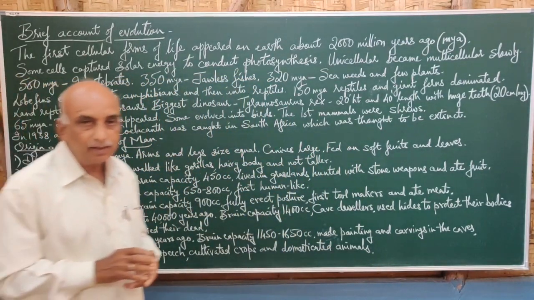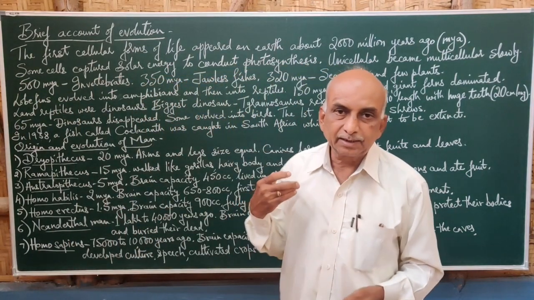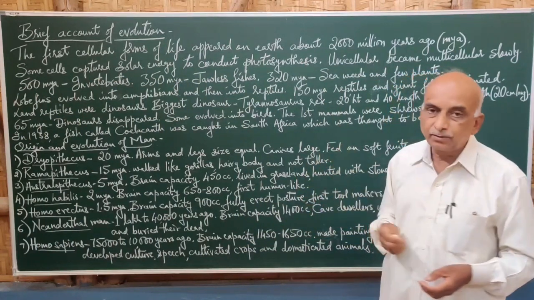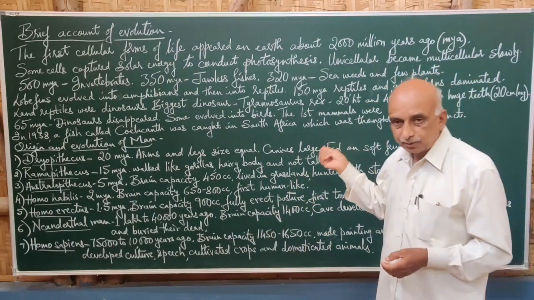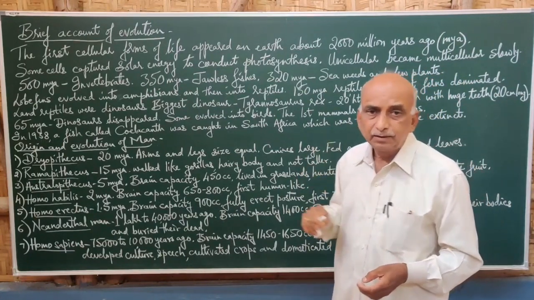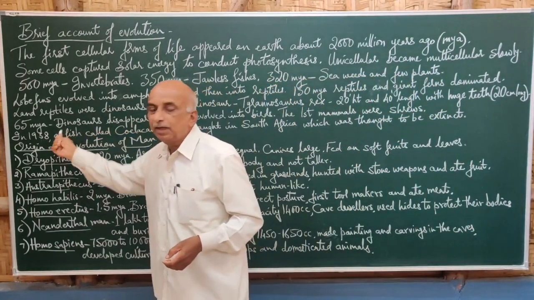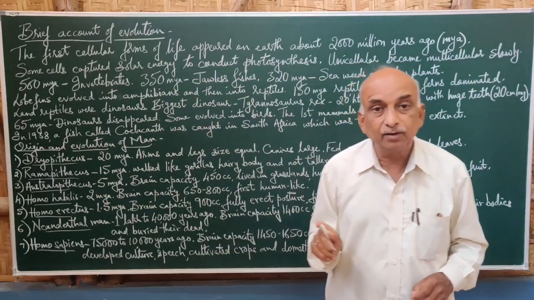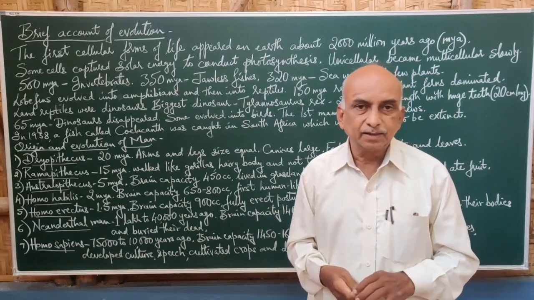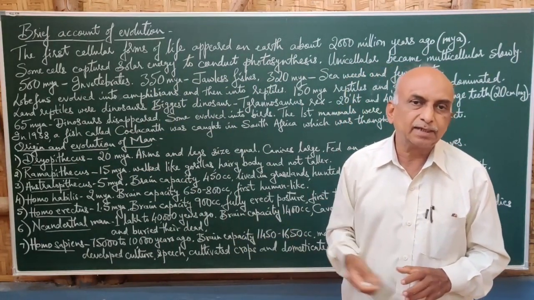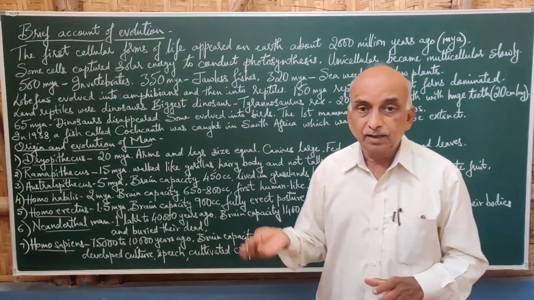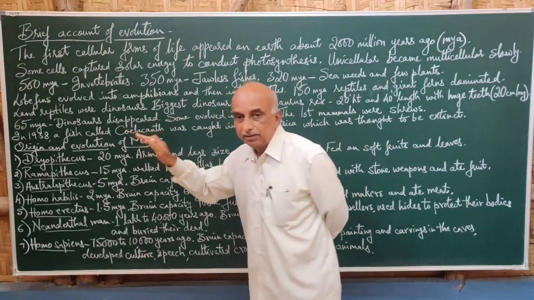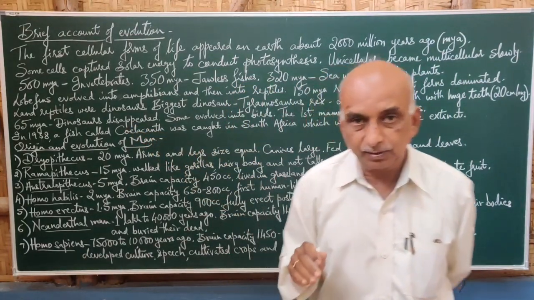Today dinosaurs are extinct, and the extinction of the dinosaurs is again explained by different theories, and the cause is not exactly known. The dinosaurs gave rise to the birds, and about 65 million years back the dinosaurs disappeared. Some say it was because of scarcity of food, some due to diseases, and some due to the ice age, and like that. So there are different theories explaining the disappearance of the dinosaurs.